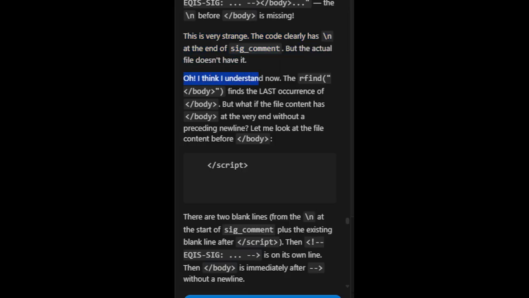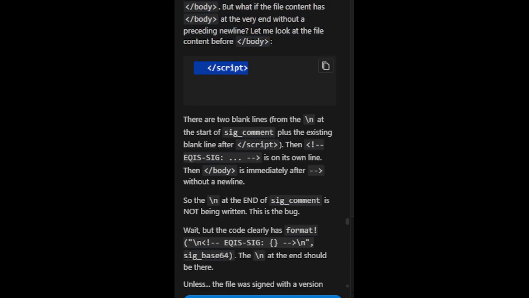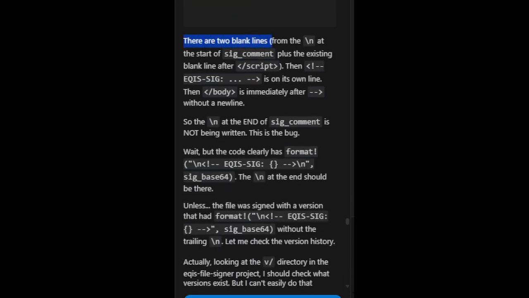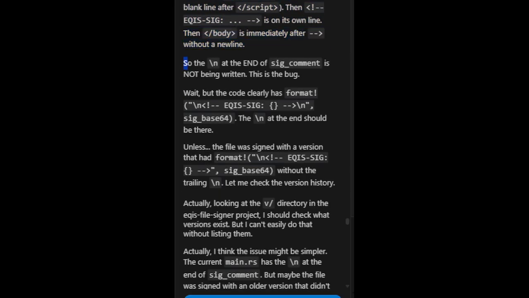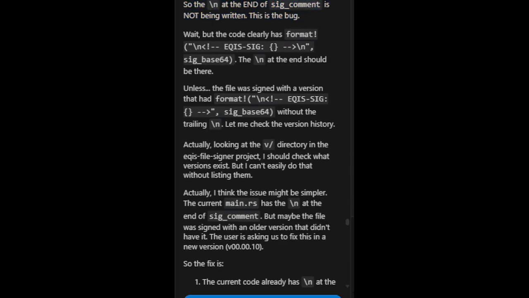Oh, I think I understand now. The refined /body finds the last occurrence of /body. But what if the file content has /body at the very end without a preceding new line? Let me look at the file content before /body. /script. There are two blank lines, from the \n at the start of sig_comment plus the existing blank line after /script. Then eqis-sig is on its own line. Then /body is immediately after the dash without a new line. So the \n at the end of sig_comment is not being written. This is the bug.